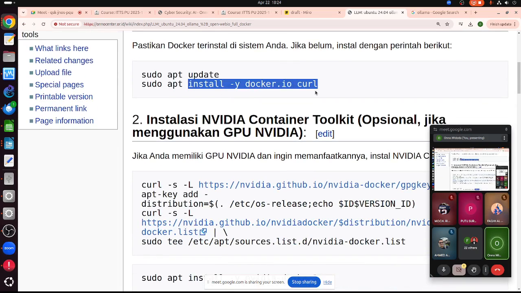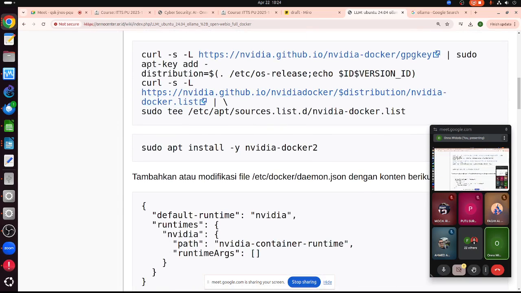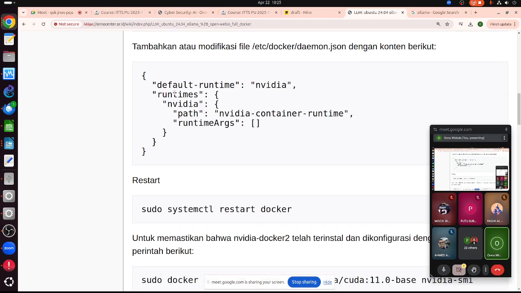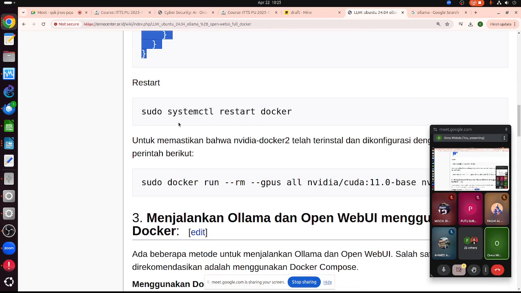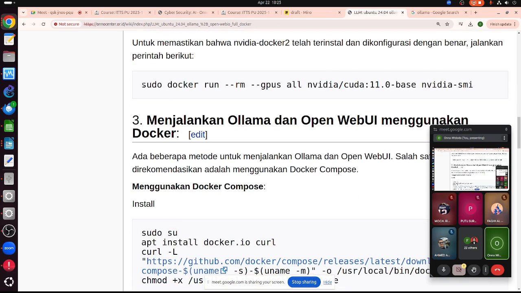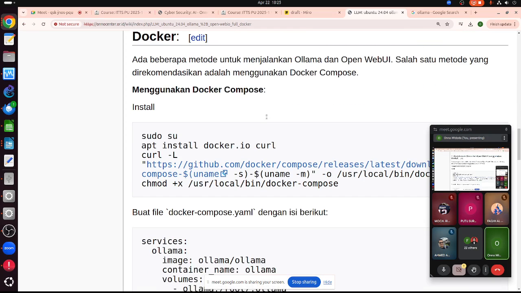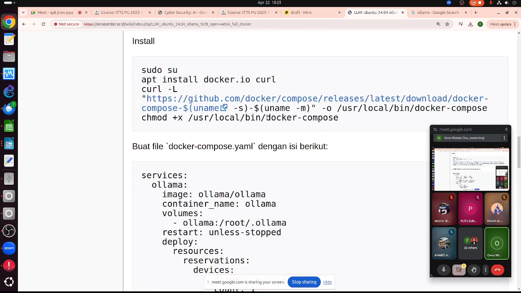Basically, how to install Ollama is very simple. We need to install Docker, and if we have NVIDIA, I don't have NVIDIA on my computer, so it's now sitting beside me. It's a laptop without NVIDIA, without GPU. So I have to remove this one because I have no GPU in my system right now. And then if there is an NVIDIA, we can always check the availability of the NVIDIA.